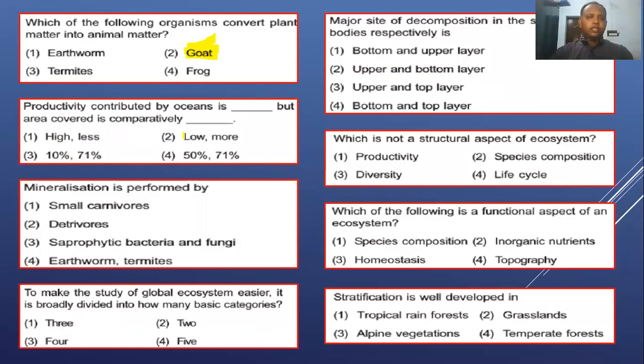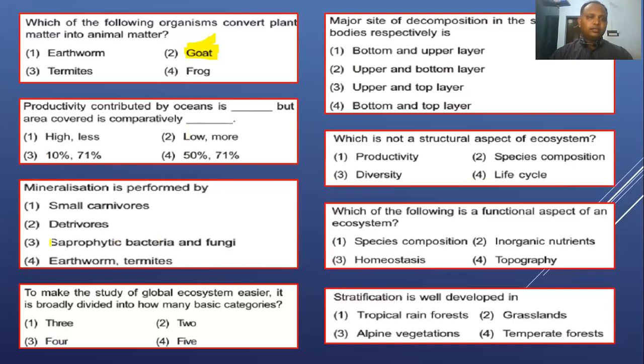The productivity contributed by the ocean is low, but the area covered is comparatively very high, more than 70% of the area, okay? But here they have not given the exact figure. The ocean's contribution is very less, and it covers more than 75% of the area, right?